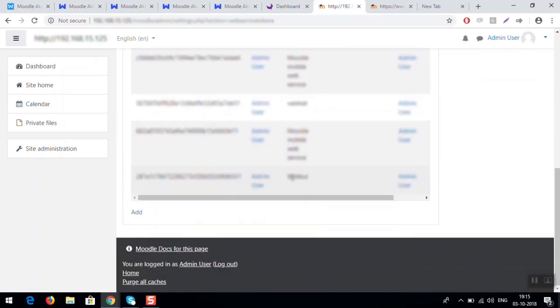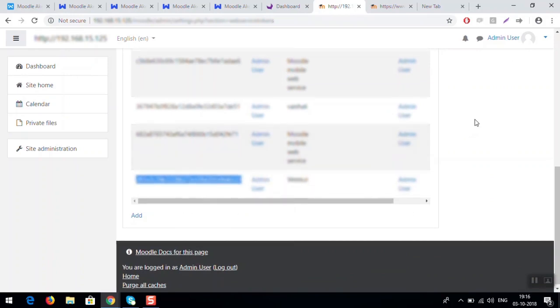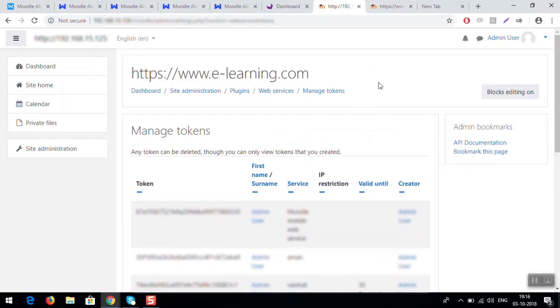Now you can see your external token has been generated for webcool, so you can copy this external service token for using in your Akeneo to Moodle connector.